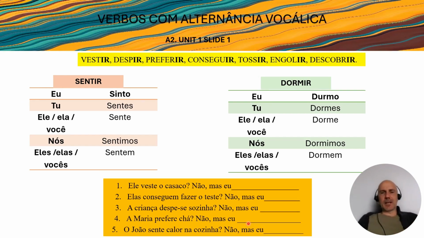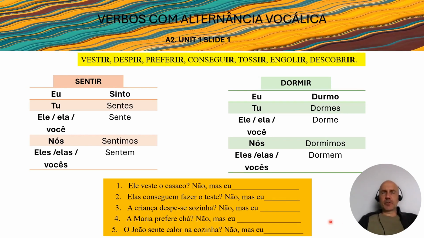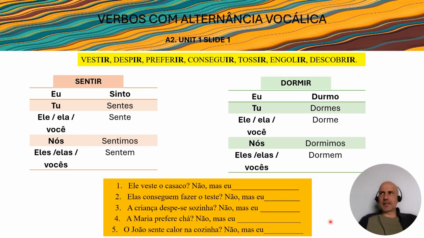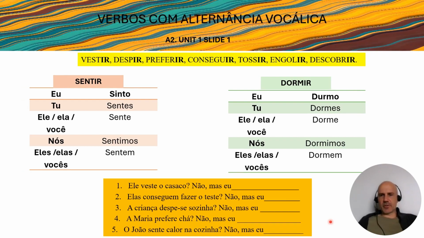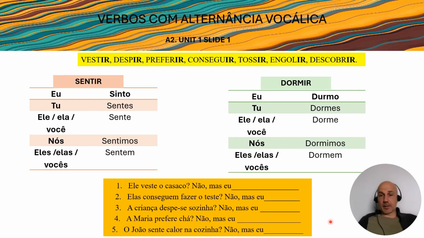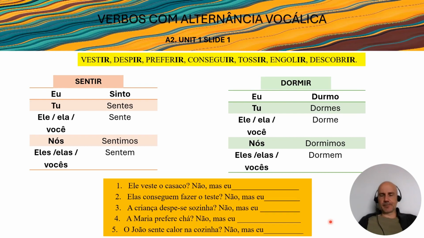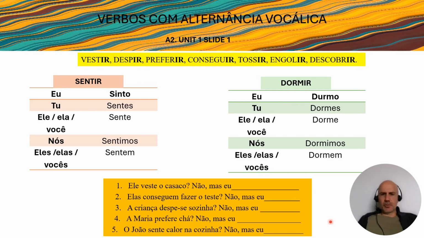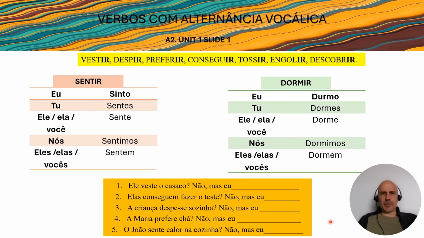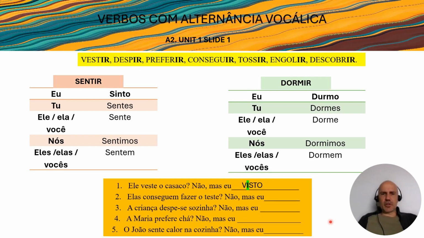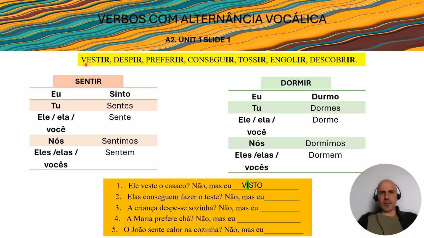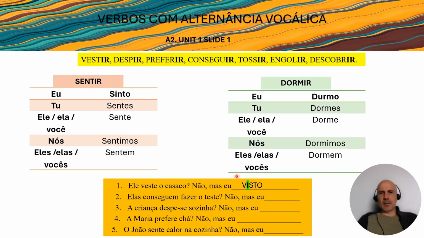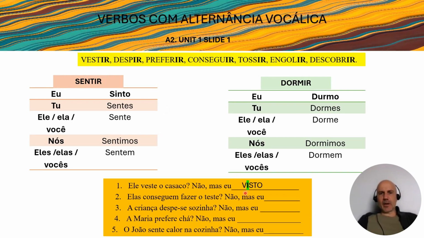So now I'm going to ask you to stop this video for a few seconds, try to complete this activity, and I'm going to show you the answers right after that, okay? So please stop the video and complete this. Okay, so let's see the answers that we have here. Não, mas eu visto, see? So the verb is vestir. So this E, we no longer have the E, now we have an I.